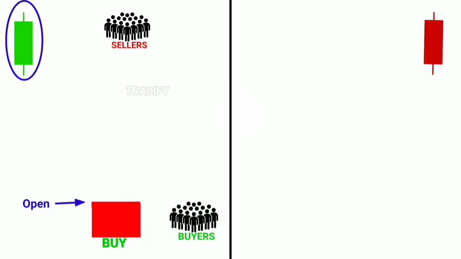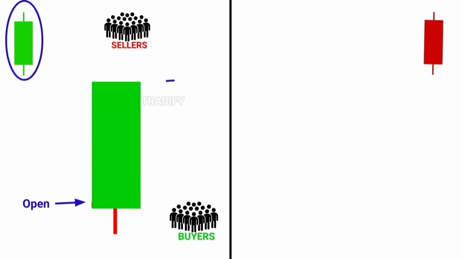Due to this, demand increases and the price starts moving upward. When the price moves up and reaches a certain level, sellers once again become active and try to push the price back down. However, this time, buyers do not allow the price to fall much because they are still active and not yet weak. As a result, the price closes around that level and our green candle gets formed.